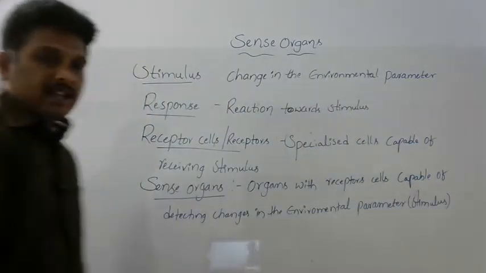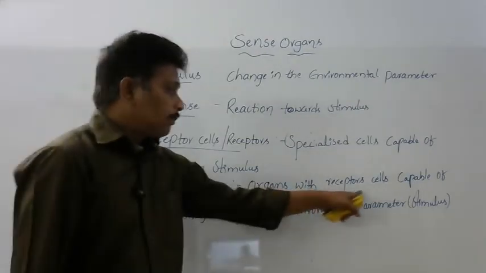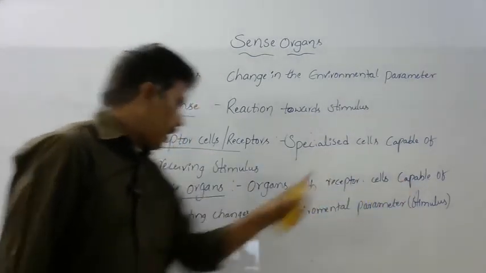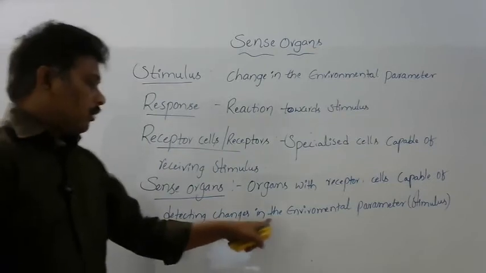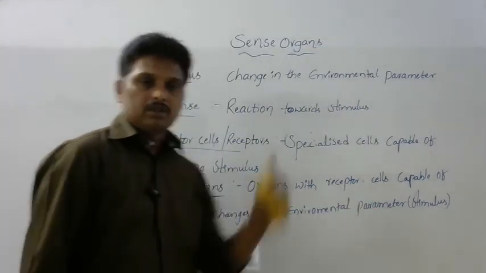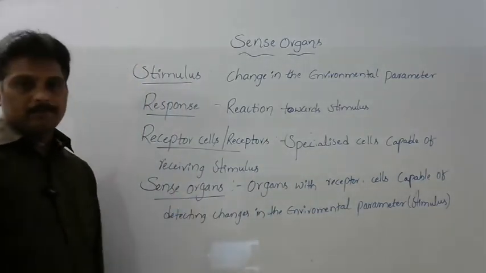Sense organs are organs with receptor cells capable of detecting change in the environmental parameter, which is called stimulus. Those organs are called sense organs.